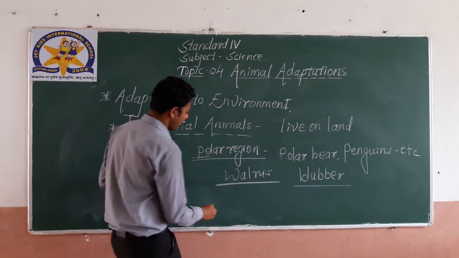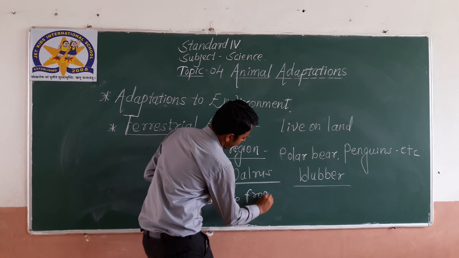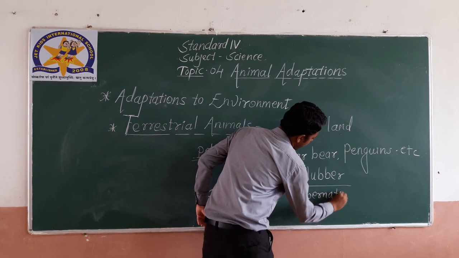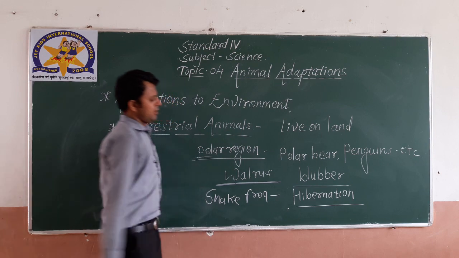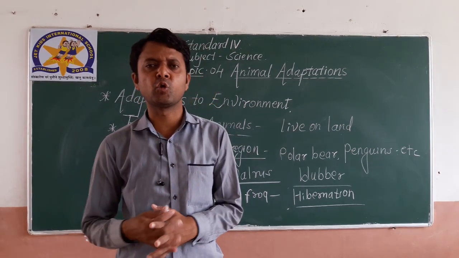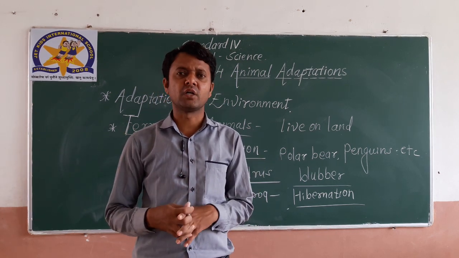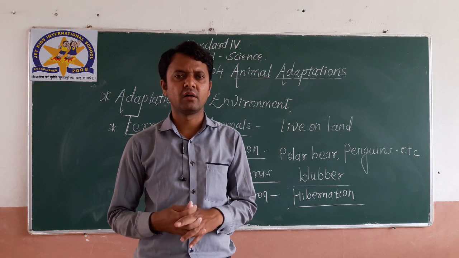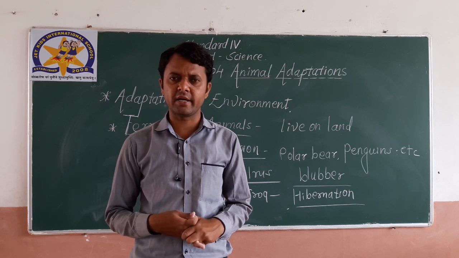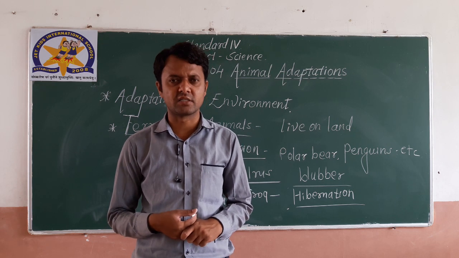Animals like snake and frog prefer to sleep throughout the winter season. So the long sleep of winter of these animals is called hibernation. So which animals hibernate? Animals like snake, bear and frog hibernate in the winter season.